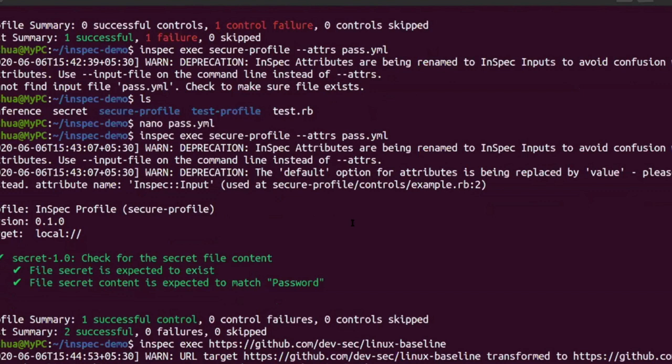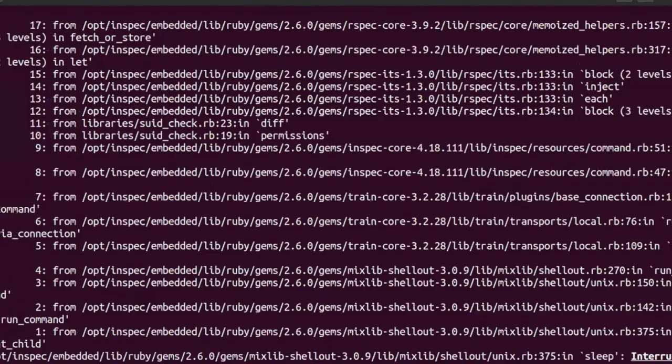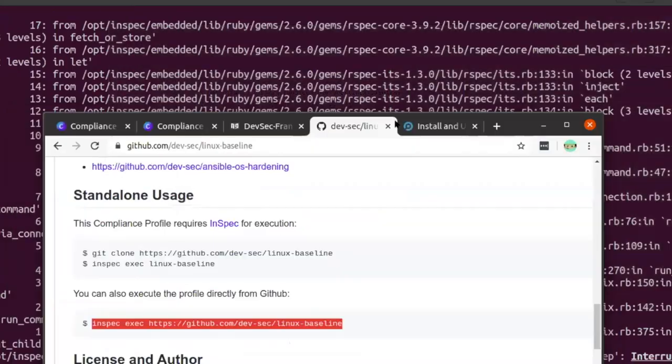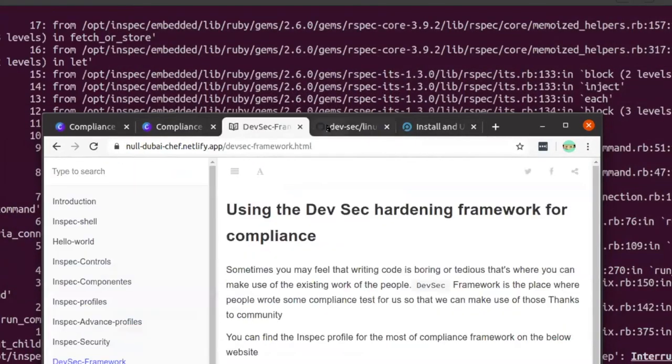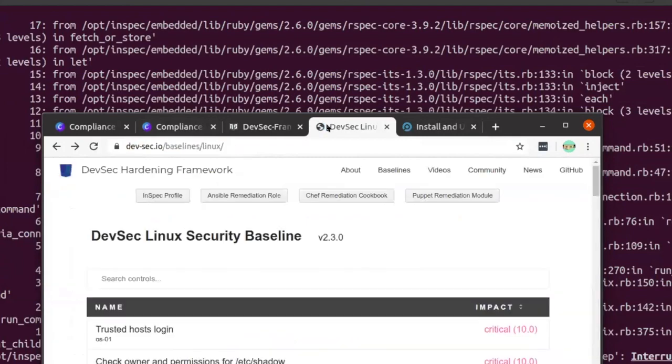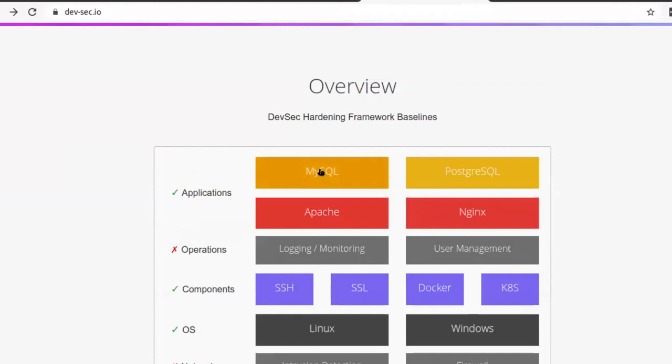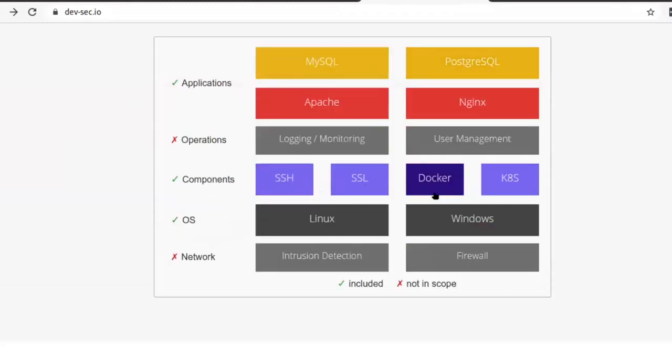It takes some time because there are around 2000 checks. So basically you can use the scripts that are present here. The DevSec framework also provides compliance for SSH, SSL and Docker. If you are using Nginx, MySQL or PostgreSQL, it also supports those. So you can easily use these profiles.